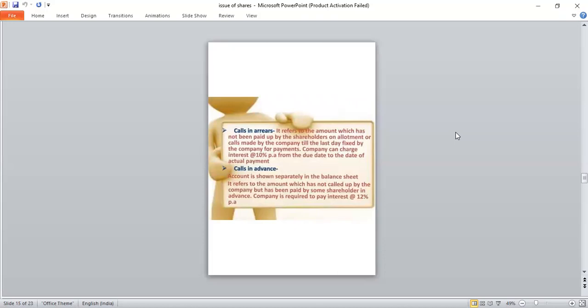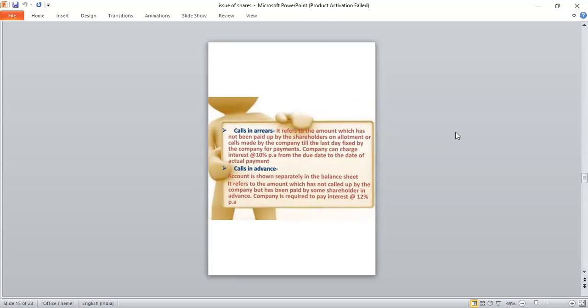It refers to the amount which has not been paid by shareholders on allotment or calls made by the company till the last day fixed by the company for the payment. The company can charge interest at 10% per annum from the due date to the date of actual payment. That is the calls in arrears.